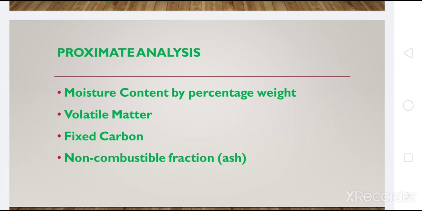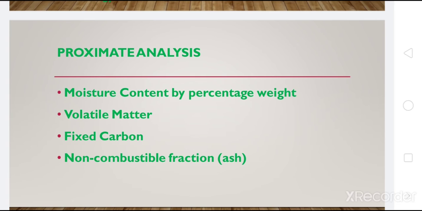Similarly, when you talk about this volatile combustion matter, the analysis is about understanding the loss of weight on ignition of the dried sample of waste at some 950 degrees centigrade in a covered crucible. So, what is the loss of weight the waste is going to have when it is ignited at 950 degrees centigrade? By that analysis you can understand what percentage of volatile combustion matter is included in the solid waste mixture.